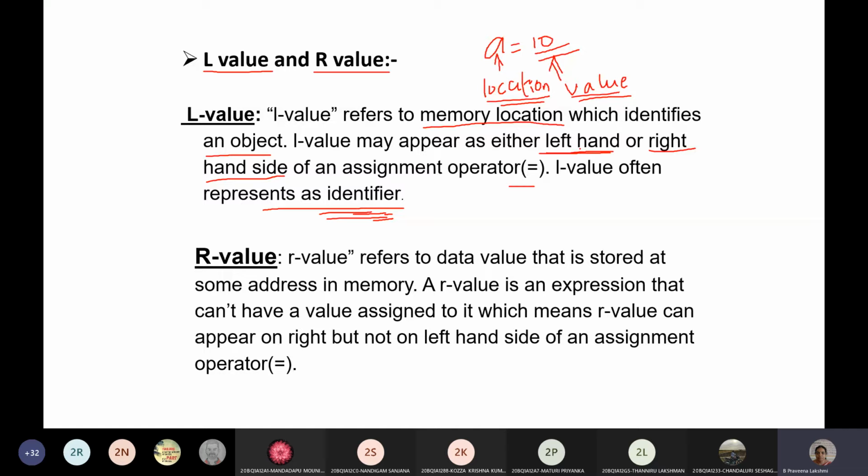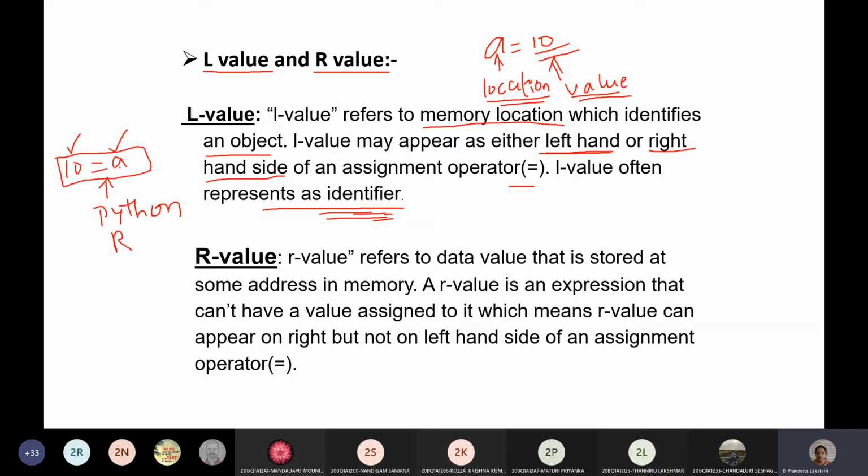In C language, the variable must be on the left hand, not on the right, like 10 equals a. But it is allowed within Python, and it is also allowed in R language. So you can give 10 to the left and a to the right, but even if you give it like this, this is called left and this is called right.